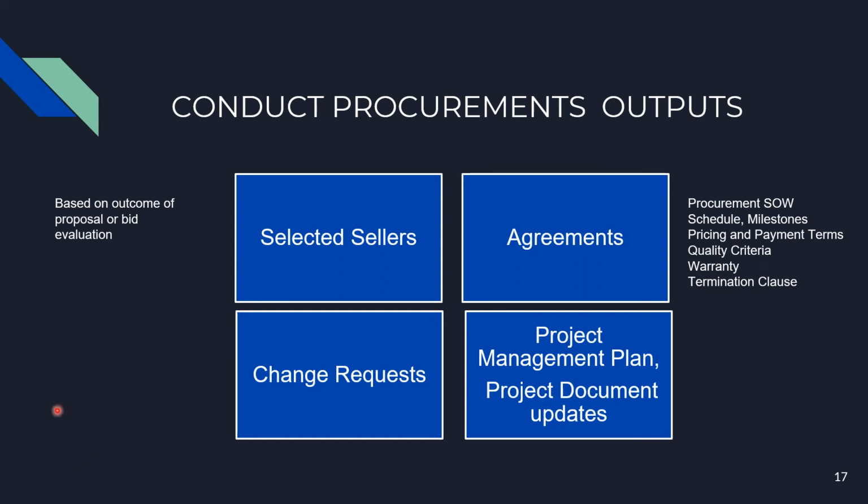Now let's understand the outputs for conduct procurements. The output for conduct procurements is selected sellers. Selected sellers is based on the outcome of the proposal or bid evaluation. Second is agreements, the final agreements with the seller, and agreements can have the following things like procurement statement of work, schedule, milestones, pricing and payment terms, quality criteria, warranty, and termination clause of the contract. Then change requests, and last are project management plan updates and project document updates.